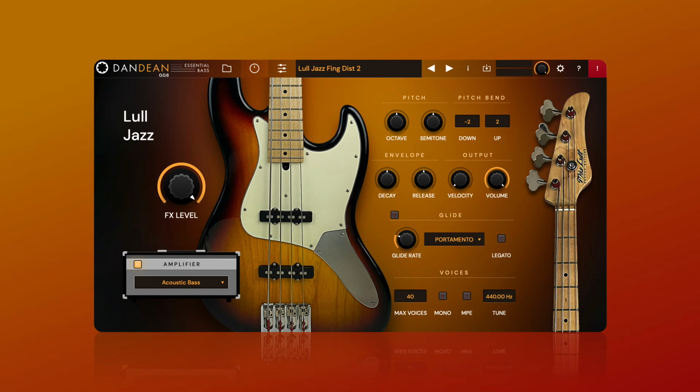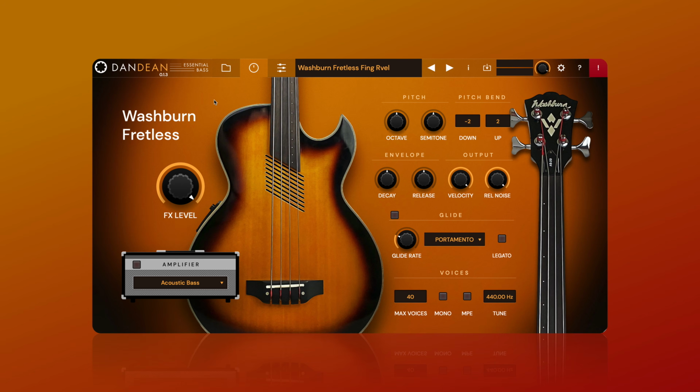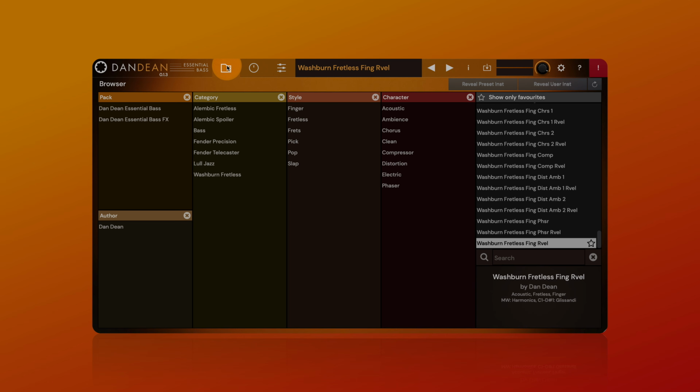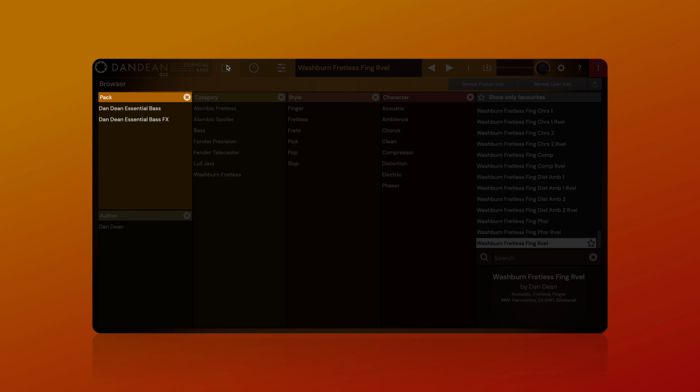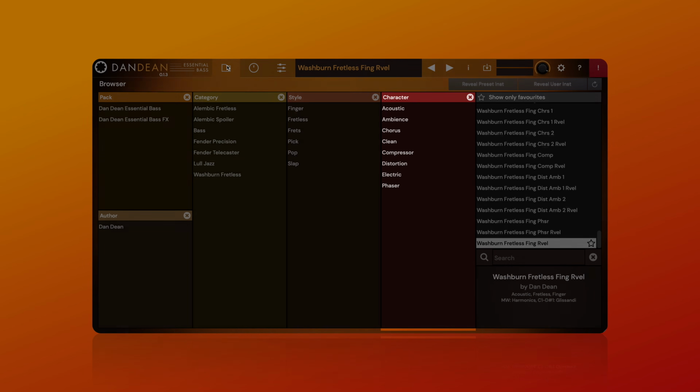The look of the UI depends on which of the 6 basses you have loaded. However, regardless of the bass you've selected, the layout and parameters remain the same. Clicking on the folder icon brings the browser into focus, allowing you to filter by pack, category, style, and character.